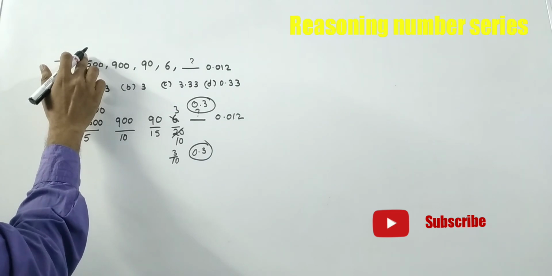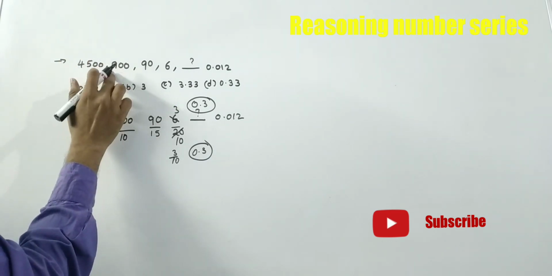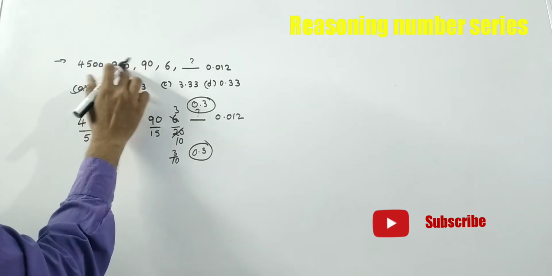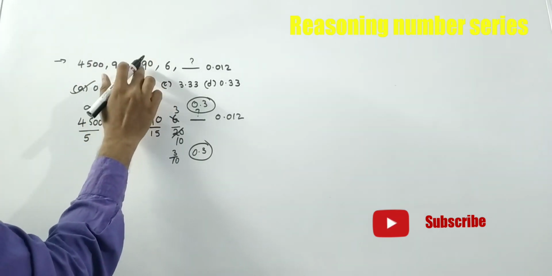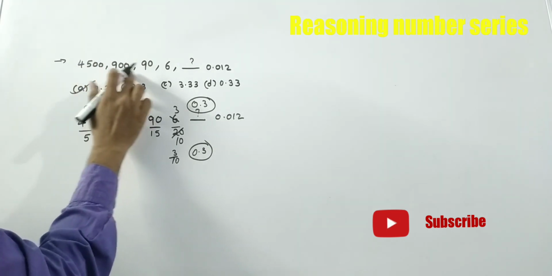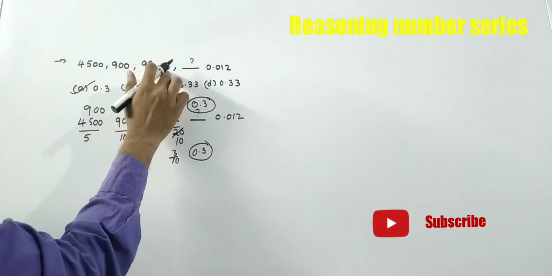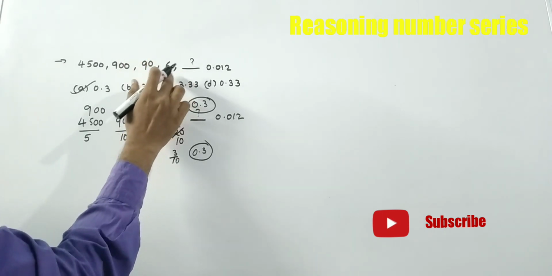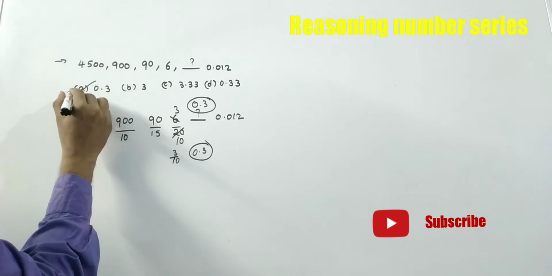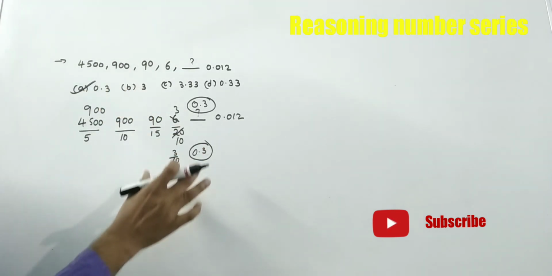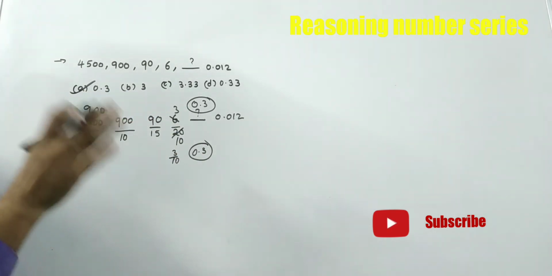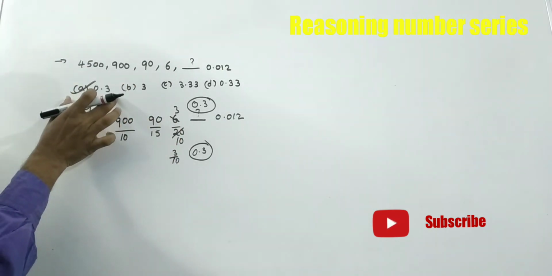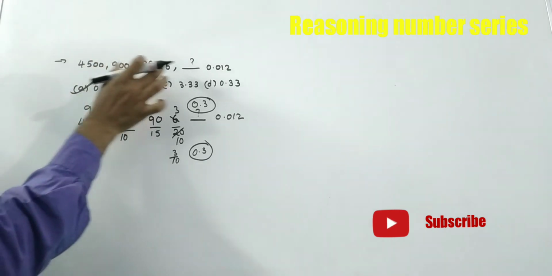5 nines are 45, that means 900. Again here 10 nineties are 900. Here 15 sixes are 90, that means 5, 10, 15. Here 20 will come. Then 2 tens, 2 threes, that means 3 by 10, which is 0.3. So the answer is 0.3. No need to write the steps also. If you practice more problems, then straight away we will get the answer while reading the problem itself.